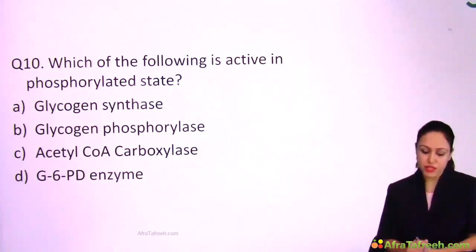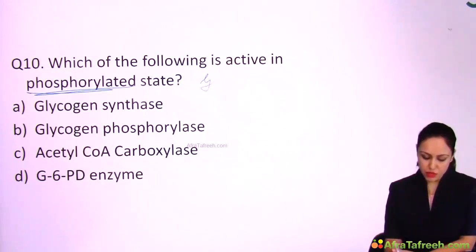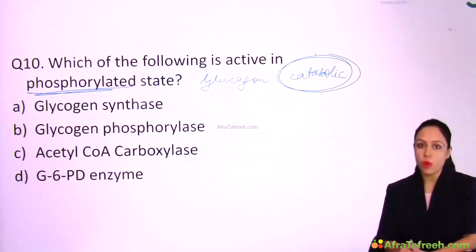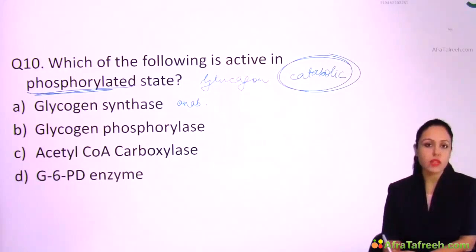Next and last question here. Which of the following is active in phosphorylated state? Phosphorylated state means the hormone is glucagon here and it is fasting state or catabolic state in the body. So see the options. Option A, glycogen synthase, which is anabolic. Glycogen phosphorylase is involved in glycogen breakdown, so this is catabolic.